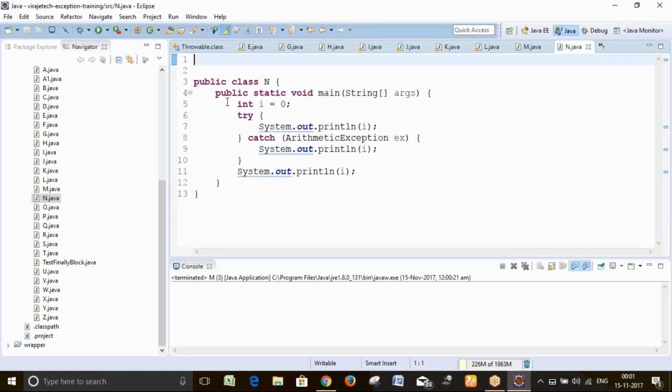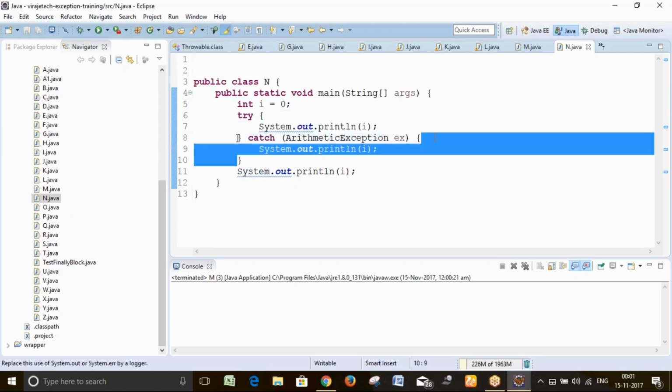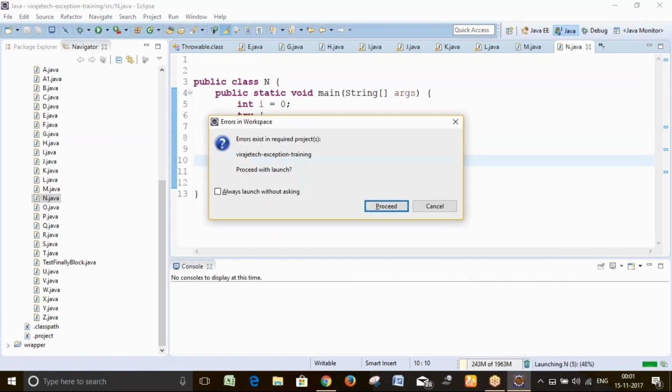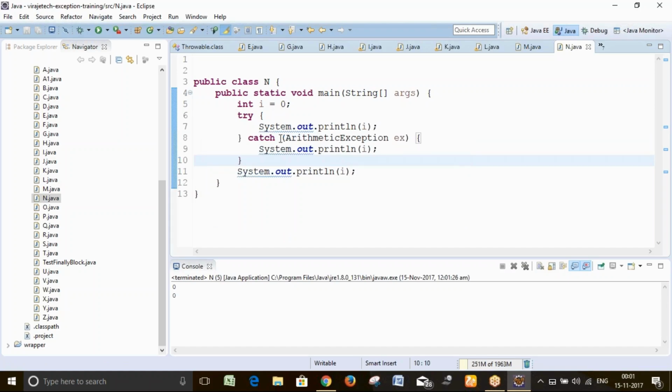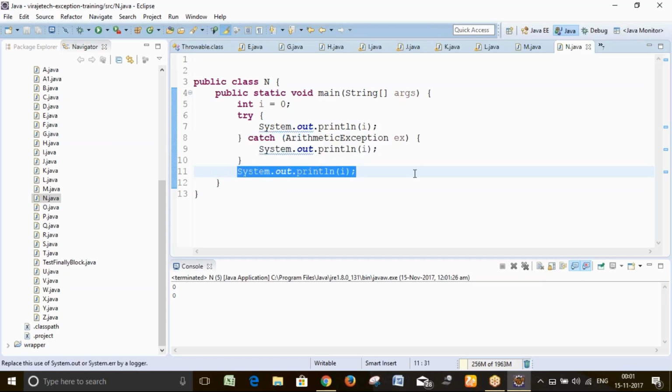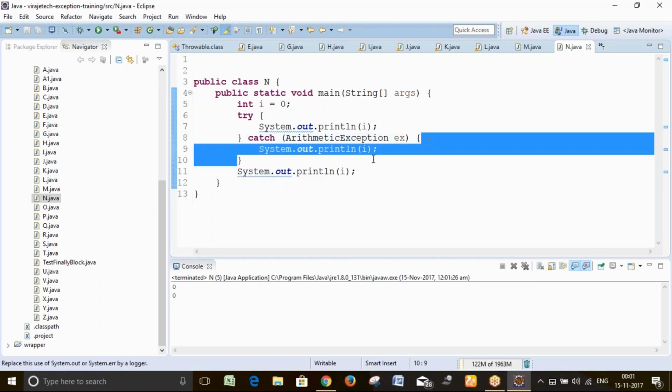Let's look at this example. int i equals 0. Now try catch. Here i equals 0, it will perfectly print i. It is not going into this catch, because there is no unwanted situation.